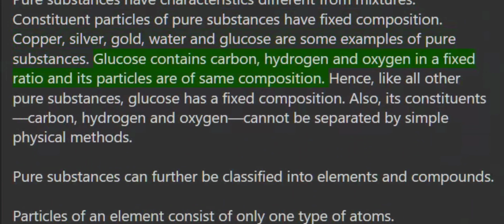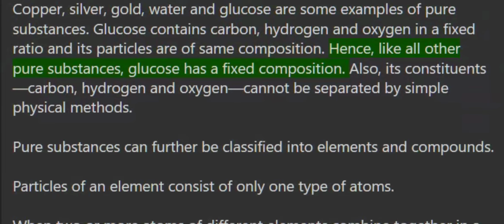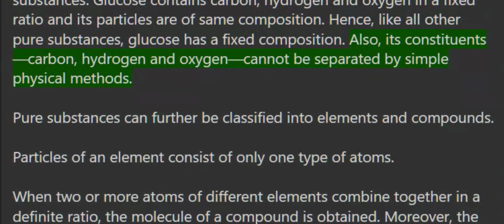Glucose contains carbon, hydrogen and oxygen in a fixed ratio and its particles are of same composition. Hence, like all other pure substances, glucose has a fixed composition. Also, its constituents carbon, hydrogen and oxygen cannot be separated by simple physical methods.